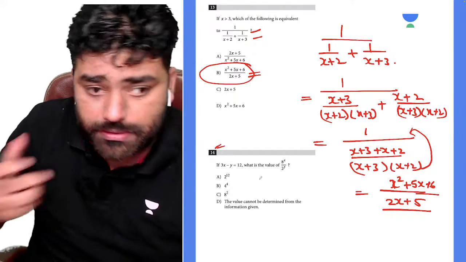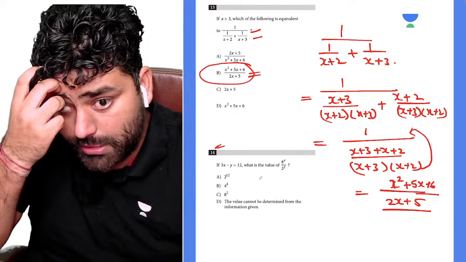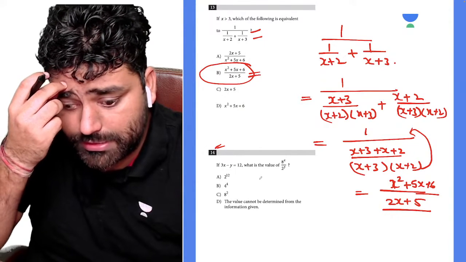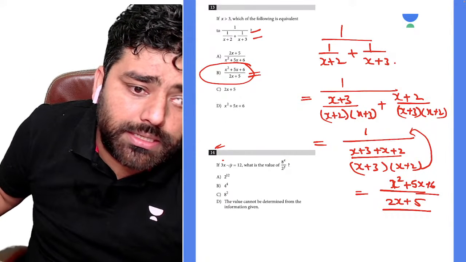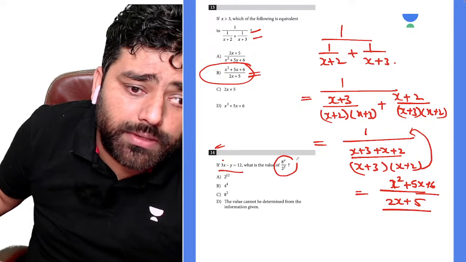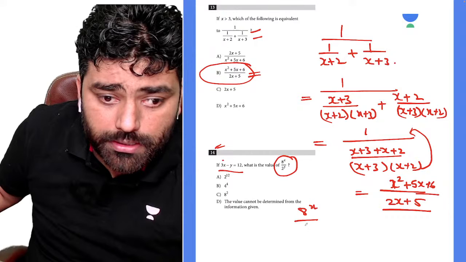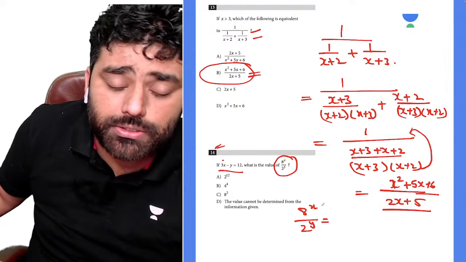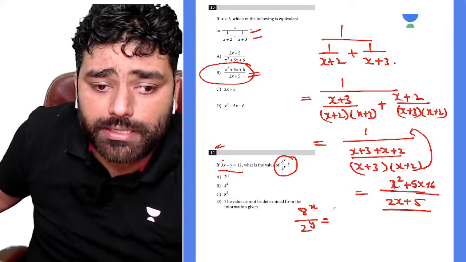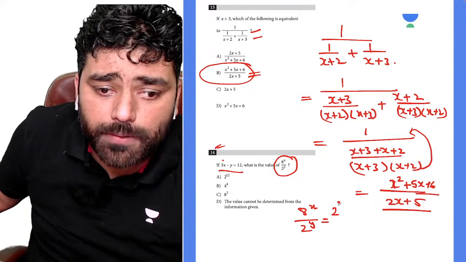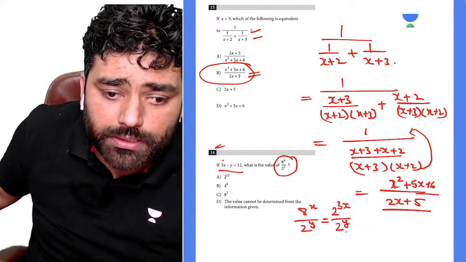Okay, question number 14. This is an exponent question, and as we had discussed in our batch course and the crash course, this type of question comes frequently. We are given 3x minus y is equal to 12, and we need to find the value of 8 to the power x divided by 2 to the power y, right? As we had discussed, always try to make the same base. So 8 to the power x you can write as 2 to the power 3, and that is going to be 2 to the power 3x divided by 2 to the power y, right?